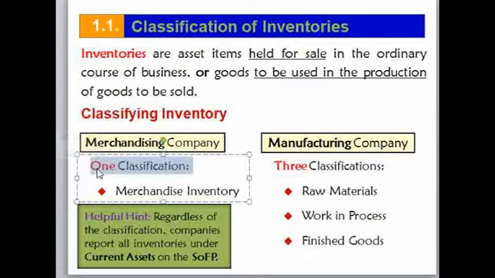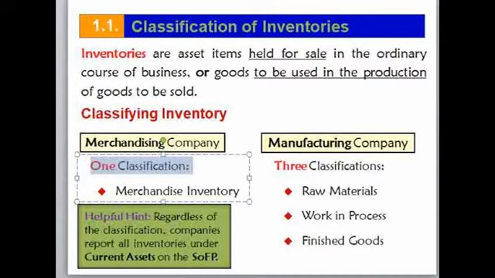Why? Because the aim of those companies is not to manufacture or produce a new thing, but to purchase merchandise from the manufacturing sector or the wholesaler and sell it to their customers without changing the shape or the quality of the inventory.